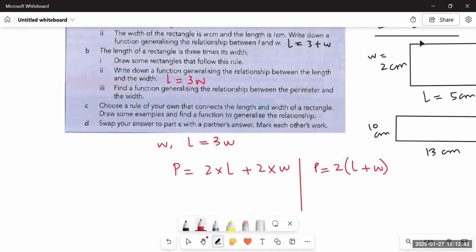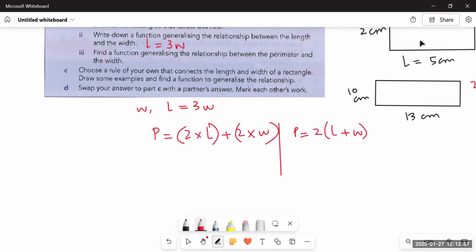Either you multiply both length and width with 2 and then add their sums, or just add length with width and then multiply it by 2. Both mean the same. This is how you calculate perimeter in general. So if length is equal to 3w, we can substitute L with 3w and write it as 2 multiplied by 3w plus 2w. Similarly, if you are using this formula, it would be 2 bracket, and we will write 3w in place of L, because we have to find a relation between perimeter and width. We do not have to incorporate length. Therefore, we are substituting the values of length in each equation.